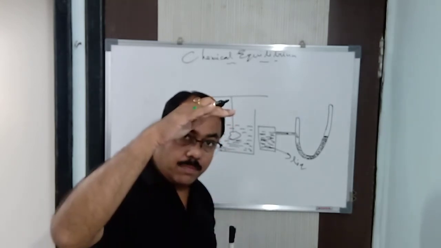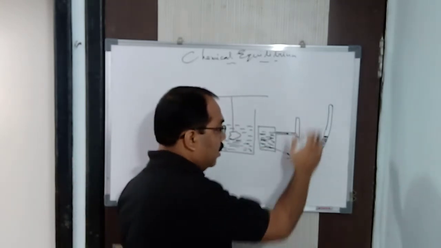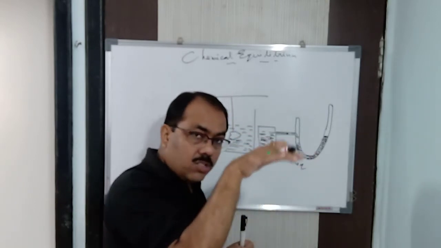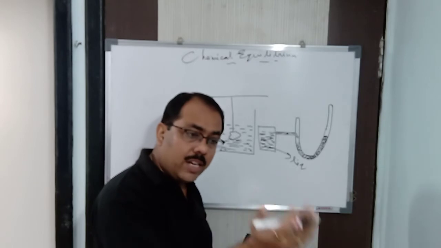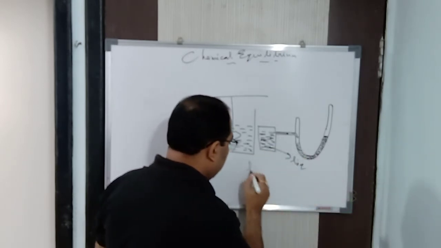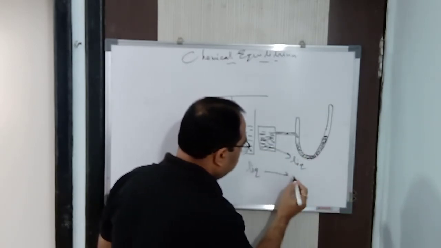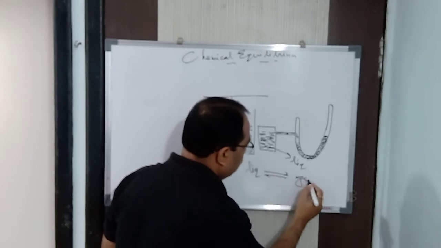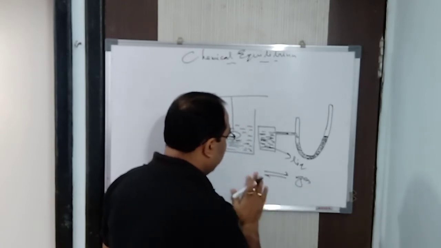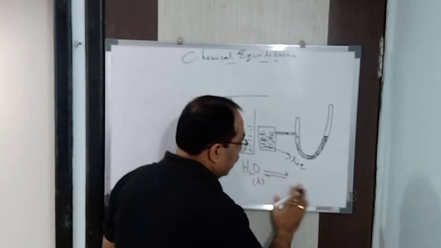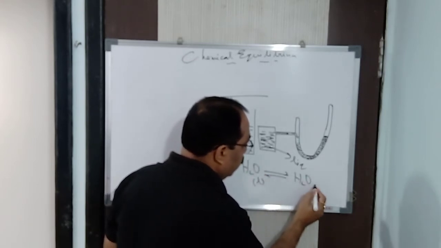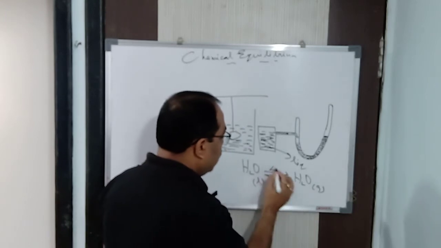Initially, it's going to rise up. Pressure is increasing. Then after that, when you stop heating, again it's going to come down. Why? Because the water vapor condenses back to water. The reaction takes place in the backward direction, isn't it? This is liquid. This is your gas. So here, I have taken the liquid as water, H2O, and the gas as water vapor, H2O gas. So when I am heating it, this happens.